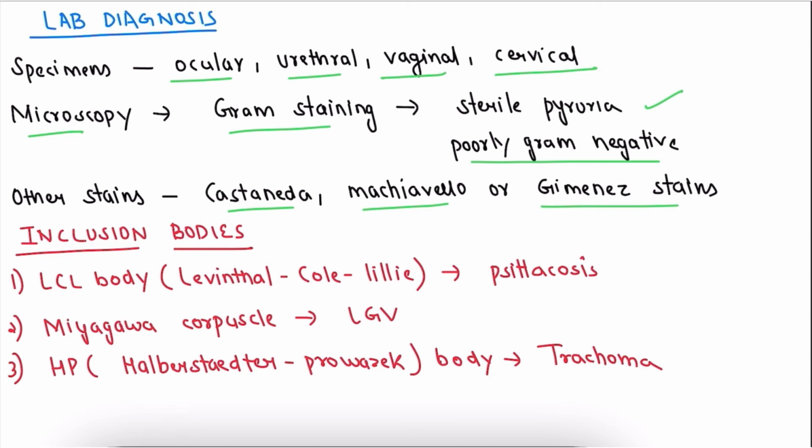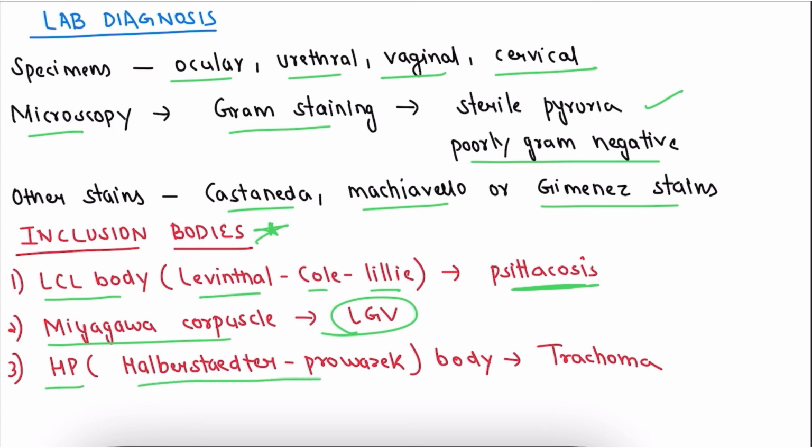Now coming to the important point, inclusion bodies. In psittacosis we see the LCL body, that is Levinthal-Cole-Lillie body. The LCL body is seen in psittacosis, and the Miyagawa corpuscle is seen in LGV, and the HP body, Halberstaedter-Prowazek body, is seen in trachoma.